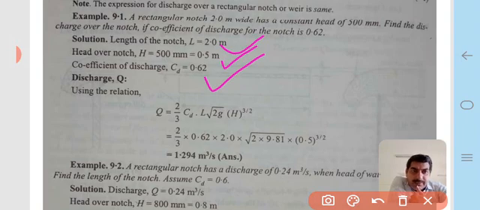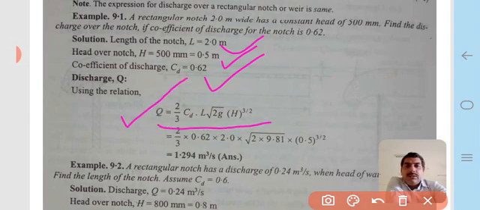Now using the above relation, the discharge Q is equal to 2 by 3 CD L under root 2g H to the power 3 by 2.